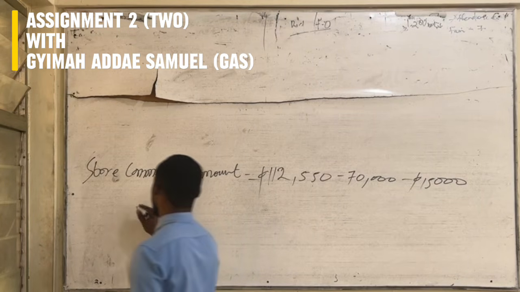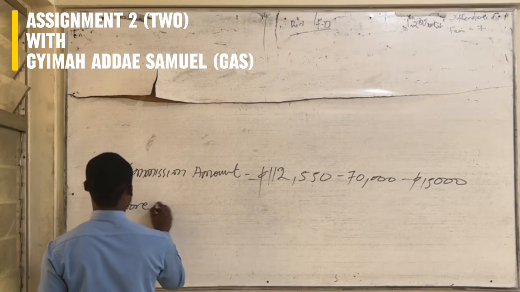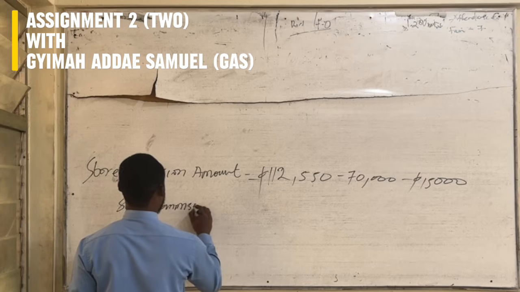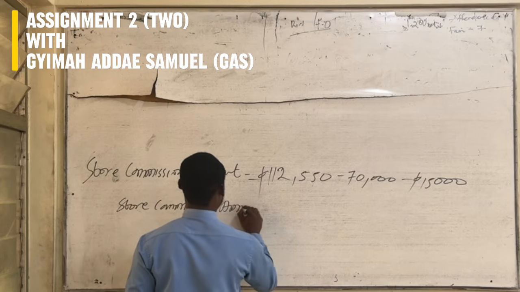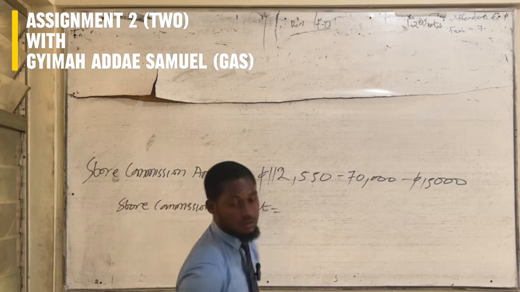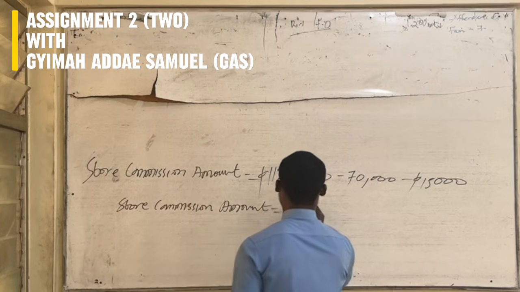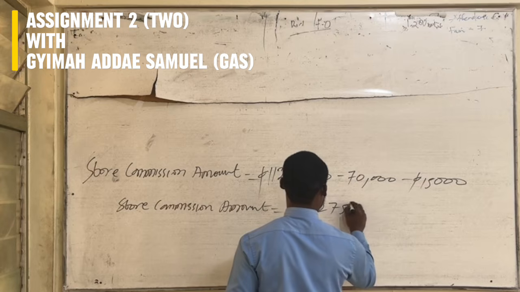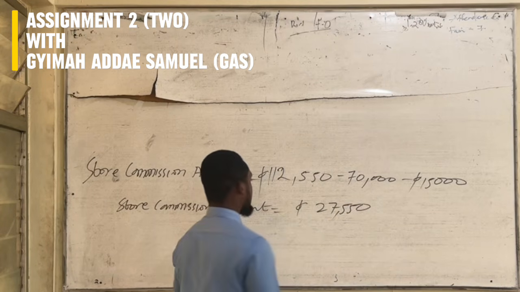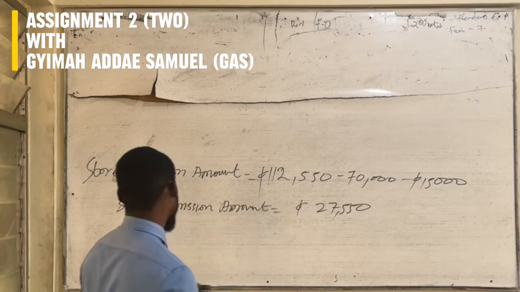So the store commission amount becomes 27,550 Ghana cedis. So that is for question IV.